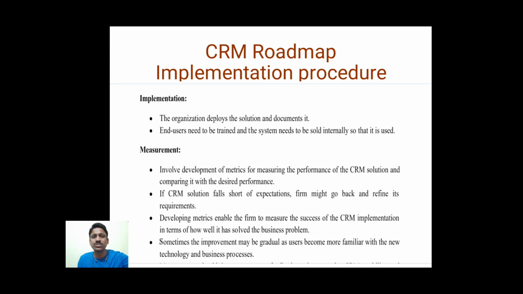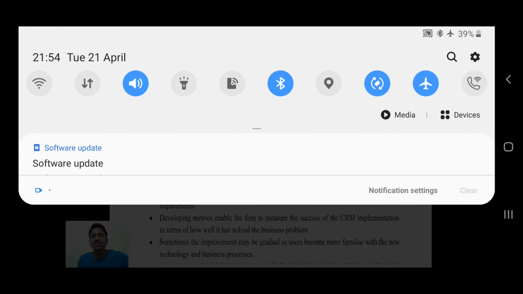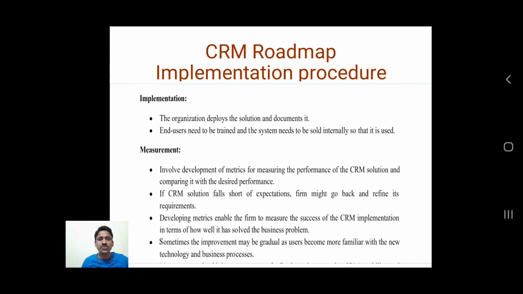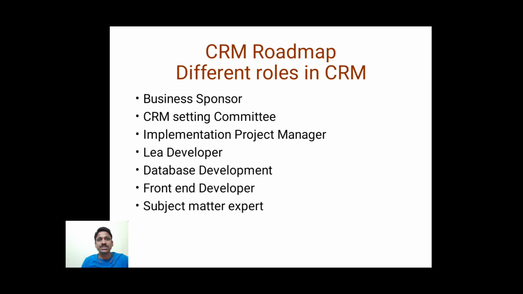And it is also important to know what the different roles played in the implementation of CRM are. What are the different roles required for implementing the CRM roadmap successfully, right? A number of players are there in the implementation of CRM. Let us look at the different roles in CRM application. The first role required in the business CRM application is the business sponsor.